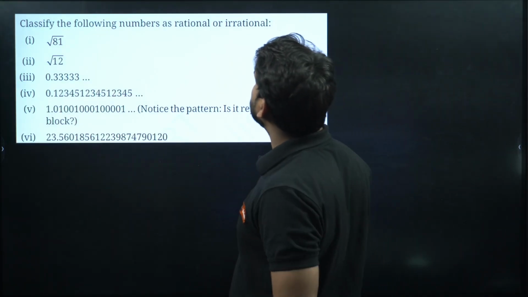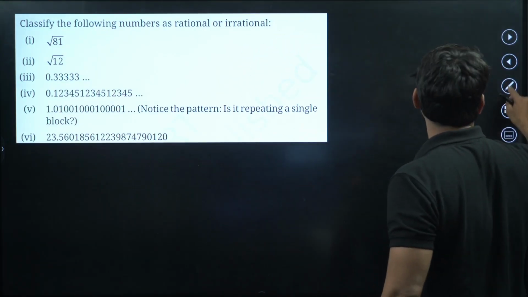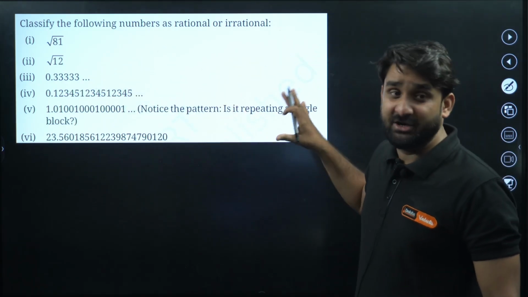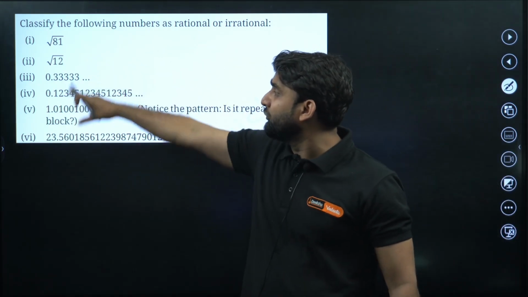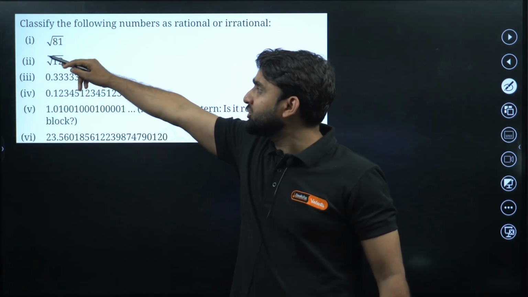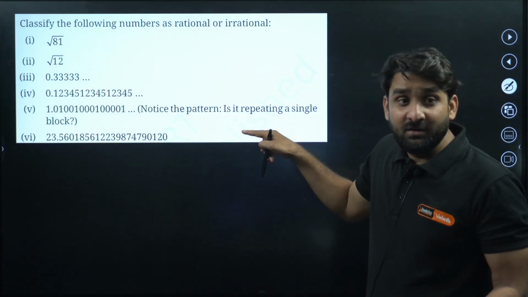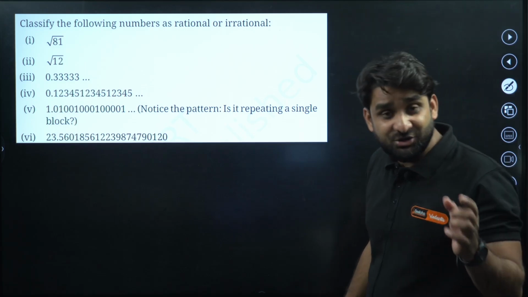Classify the following numbers as rational and irrational. All the questions are from your NCERT textbook. In this question, a few numbers are given to you, question numbers 1, 2, 3, 4, 5, 6. And we have to identify whether the given numbers are rational or irrational.